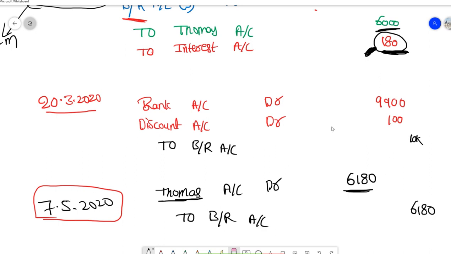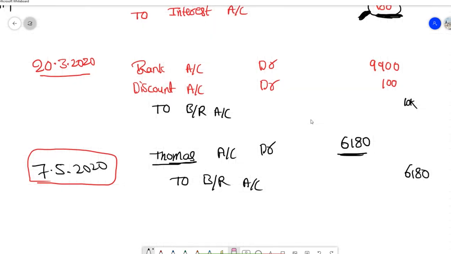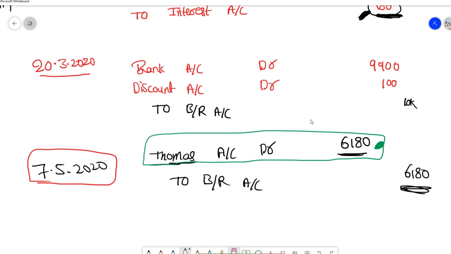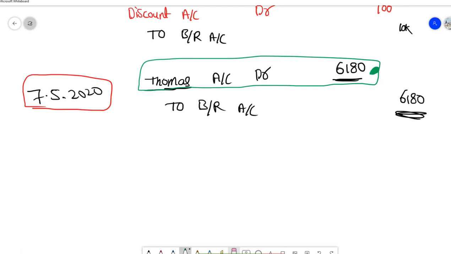Here I have made a new bill for 6,180, right? Third bill, the renewed bill. Here I have debited, here I am crediting it. And because of this dishonor journal entry, Thomas became my debtor again for 6,180 rupees. But am I receiving 6,180 rupees from him? No. I am receiving only 50%.